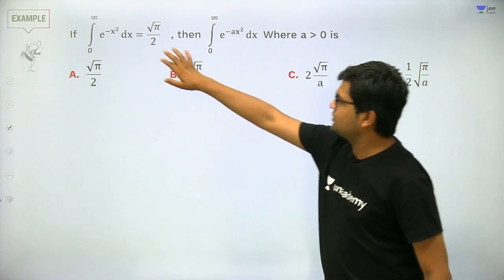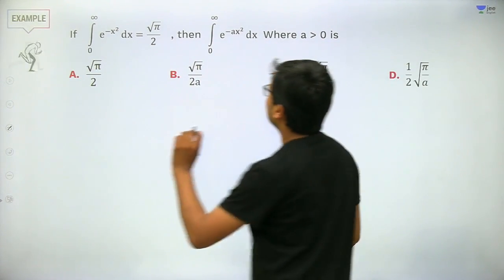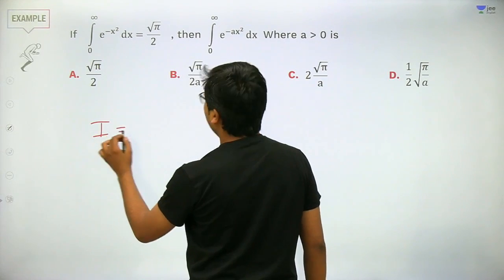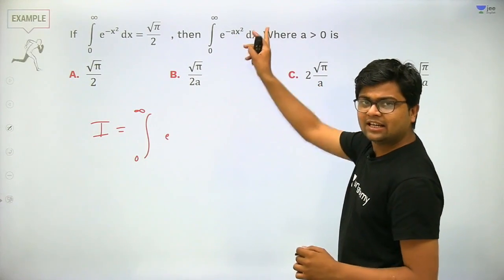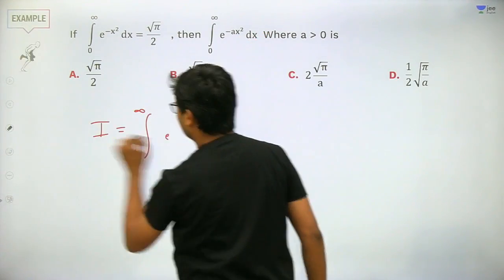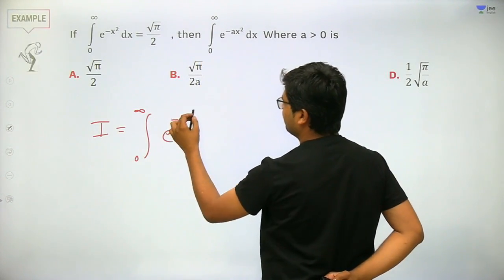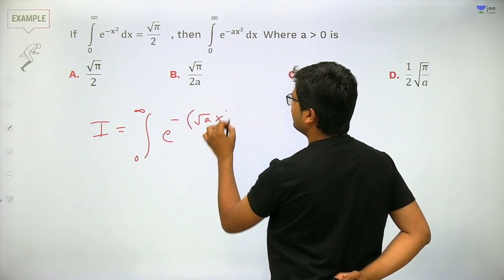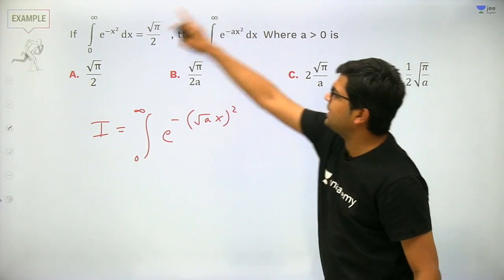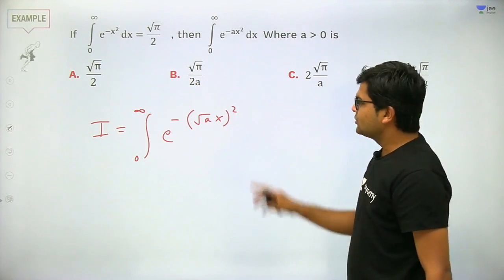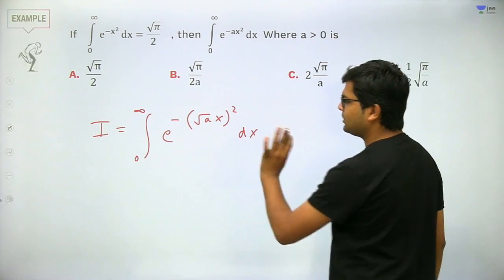So I will use this integral to find the value of this integral. Getting my point? Very good. So let's try. We are given I is equal to the integral from 0 to infinity of e to the power minus a x square, compared to e to the power minus x square. So what I am doing is writing it as e to the power minus root a x whole square. I am taking this a into the square so that it becomes of the format like this. Getting my point? Very good. So I am writing it as root of a x whole square into dx. This is the manipulation that I did.